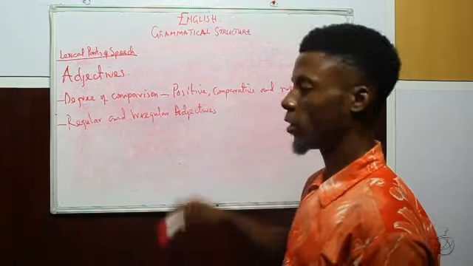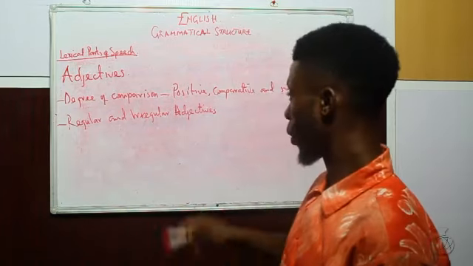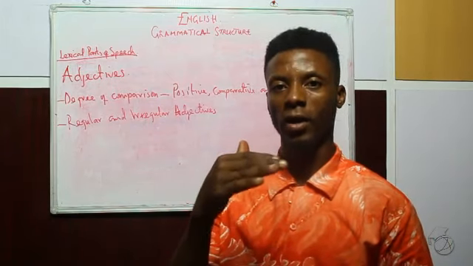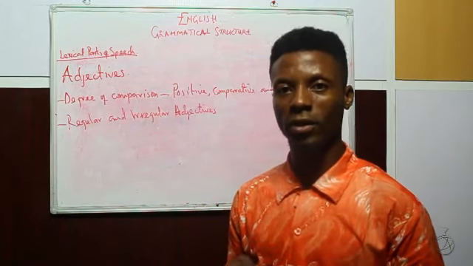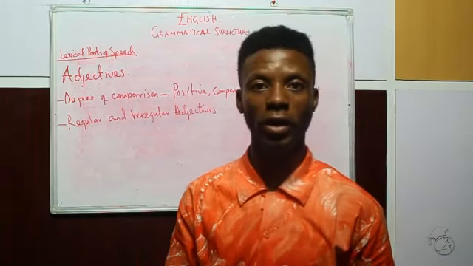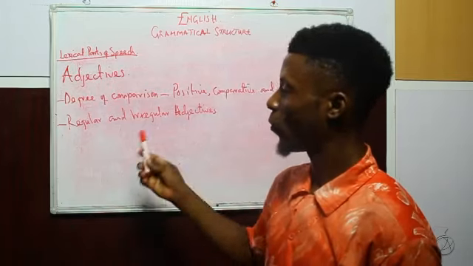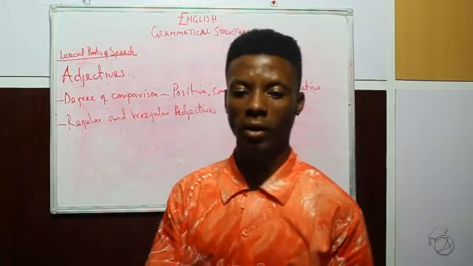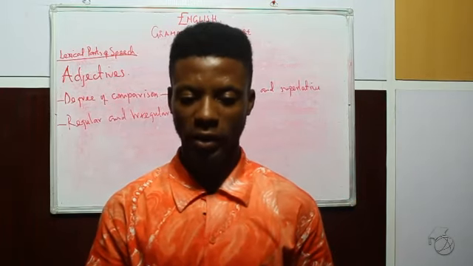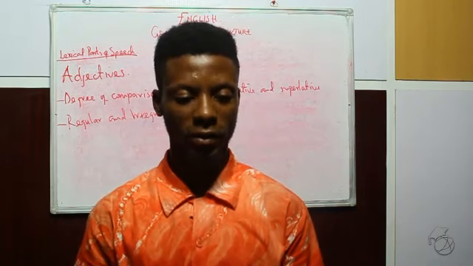The positive is the lowest of the 3. Then comes the comparative, which is the middle. It is higher than the positive but lower than the superlative, and the superlative has the highest degree in the comparison. We also have regular and irregular adjectives. The comparison, we say, are applicable to both regular and irregular adjectives.